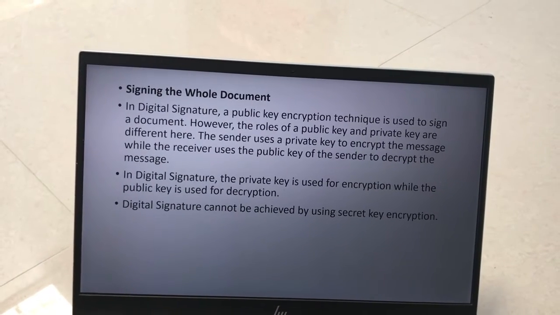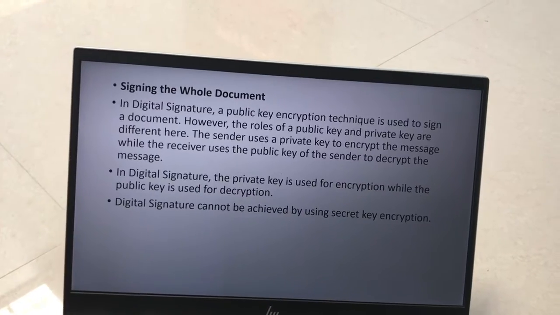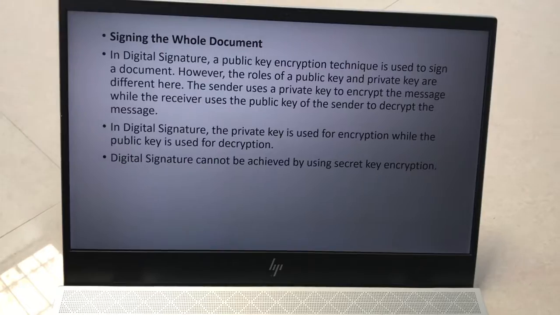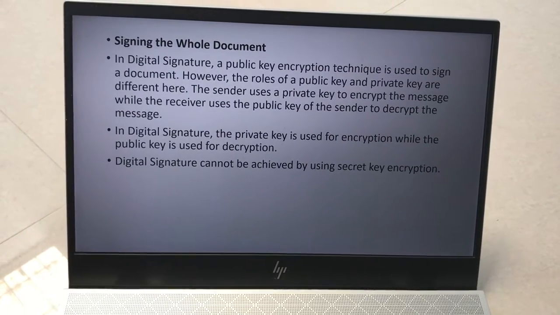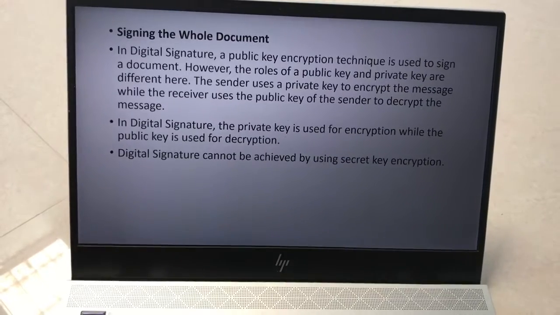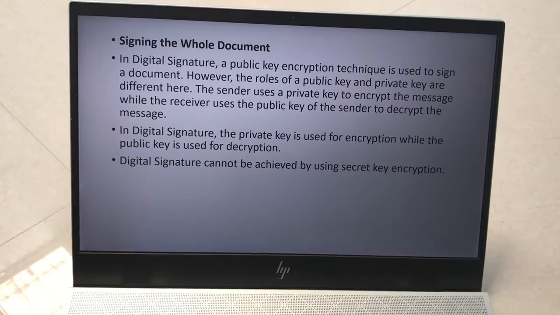Compared to encryption and decryption here, the public key and the private keys are different. Here the sender uses the private key to encrypt the message, while the receiver uses the sender's public key to decrypt the message. In a digital signature, the private key is used for the encryption, while the public key is used for the decryption.